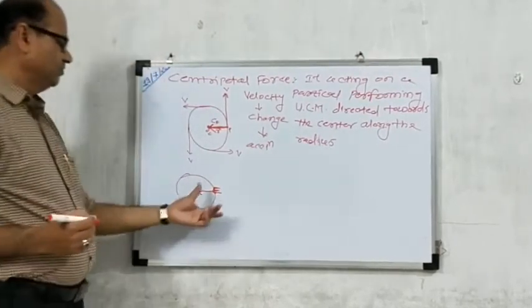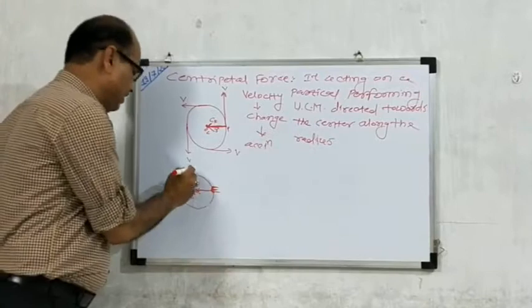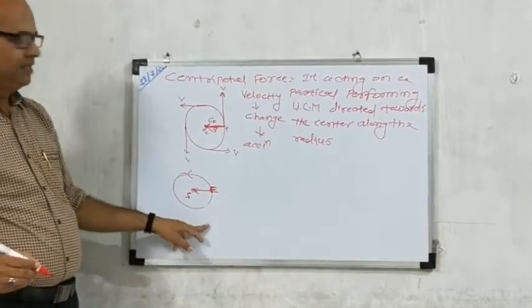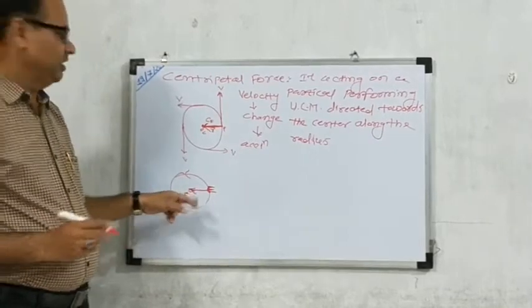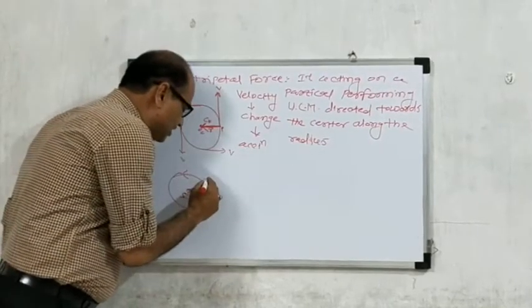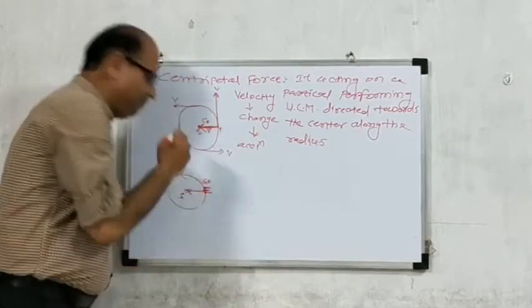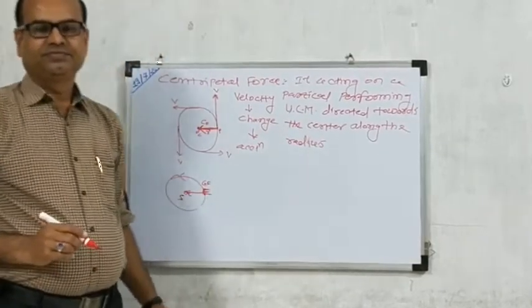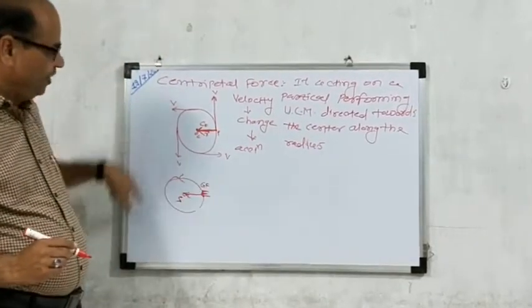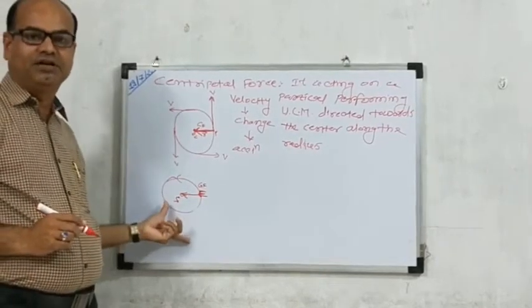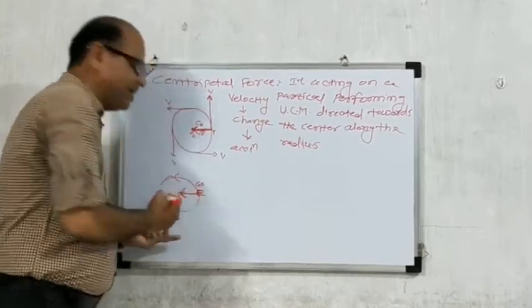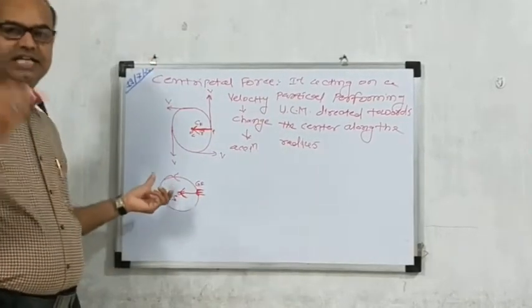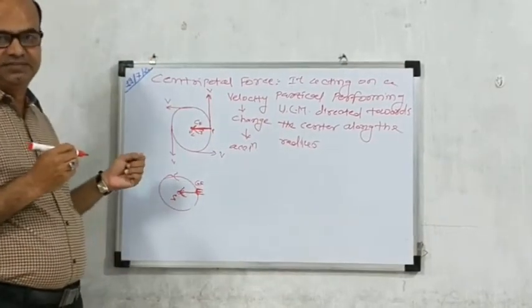The earth moves in a circular form, but it is directed toward the sun because the earth acts under the gravitational force of the sun. Then the earth moves in a circular path around the sun. The centripetal force is exerted by the center, directed toward the center.